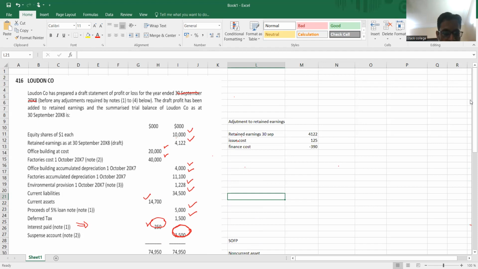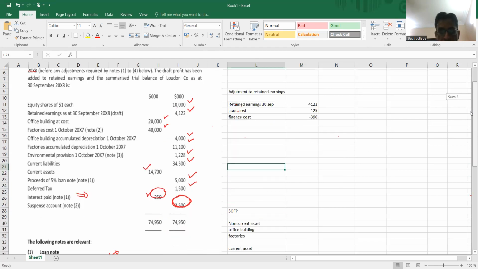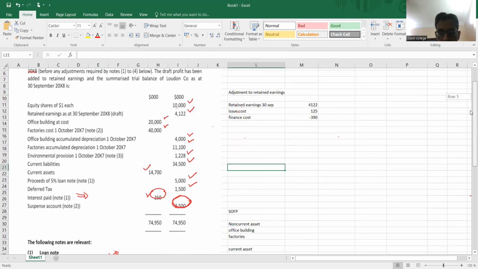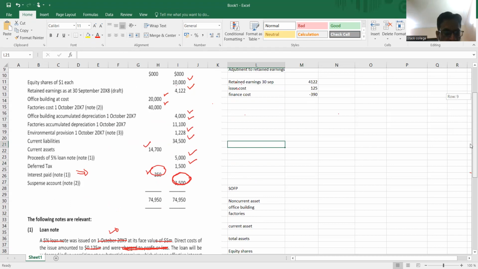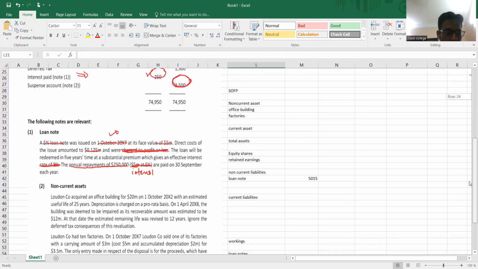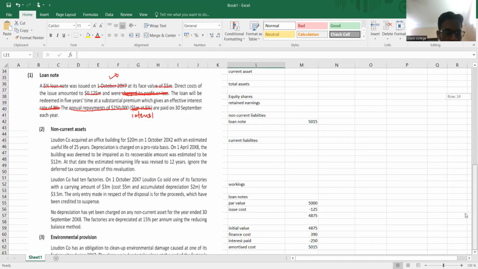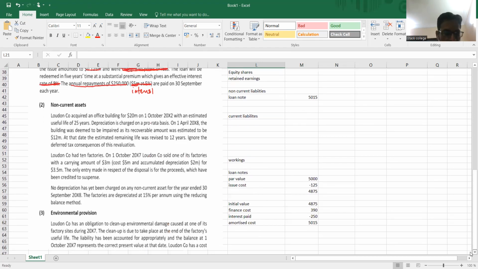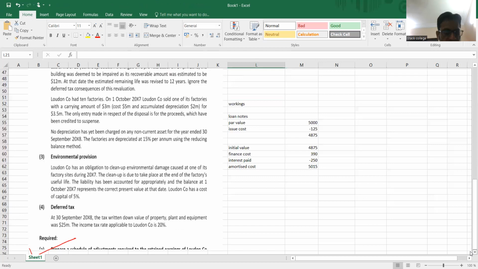Always, when there is an error given, first we need to adjust the error, and then identify the closing balance of the financial liability, and then insert it in the statement of financial position. Now, item number 1 is done. Now let's move to item number 4, the easy one. That is deferred tax.